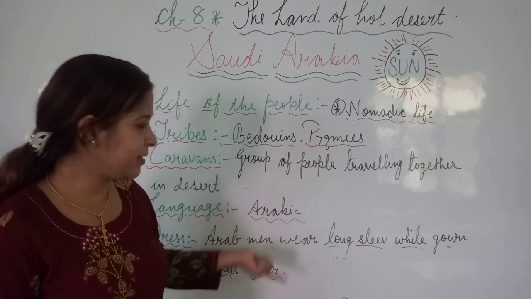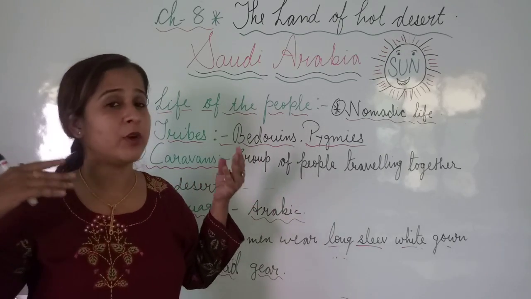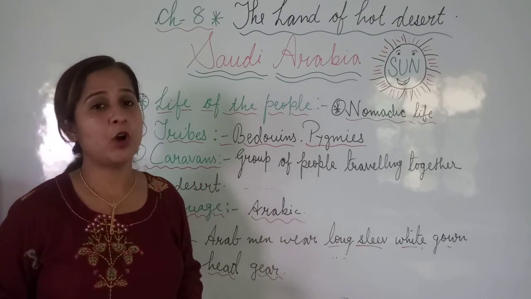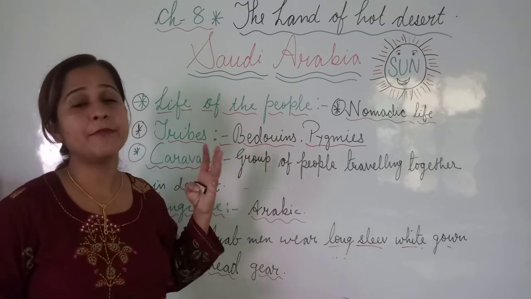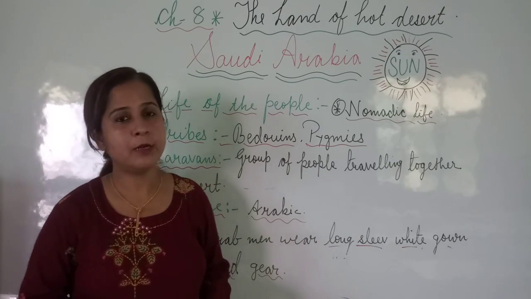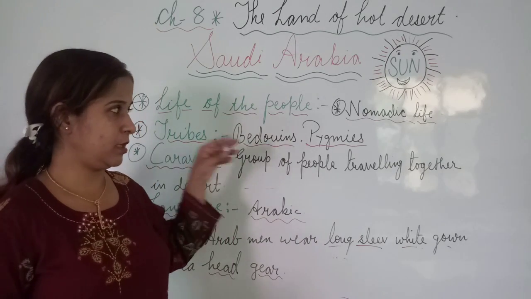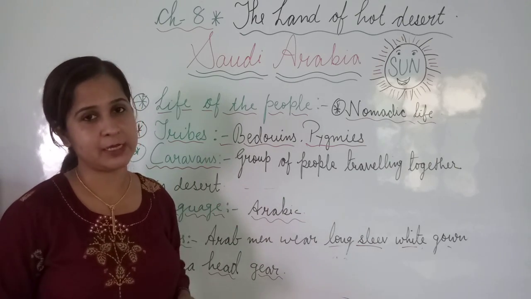So up to here I have explained these very interesting points about what kind of life people of Saudi Arabia are living here. What do they wear? What language do they speak? What are nomadic people? What are tribal people? So this is all very brief about those people and their lifestyle. Okay.